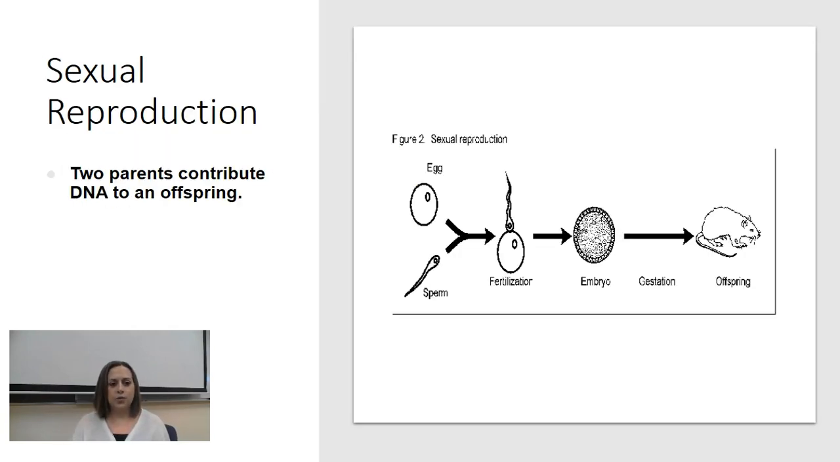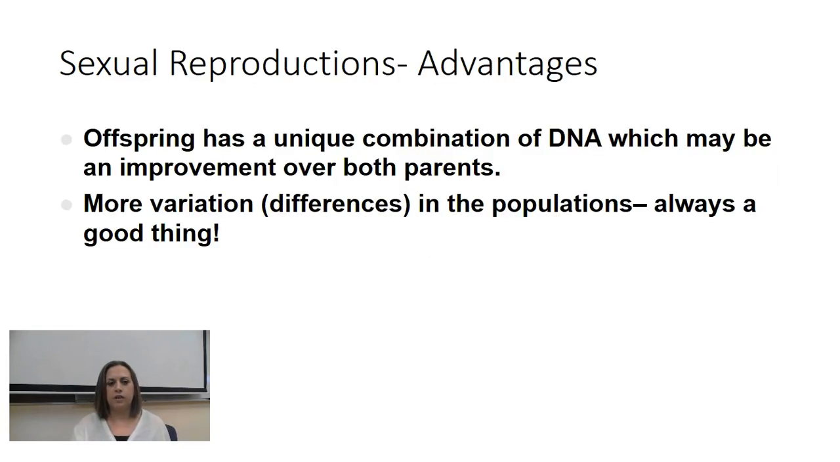Next, we're going to look at sexual reproduction. With sexual reproduction, you're going to have two parents contributing DNA to an offspring. So in this example, you've got an egg and a sperm cell coming together at fertilization, an embryo is formed, and then you can see you've got the offspring at the end there.